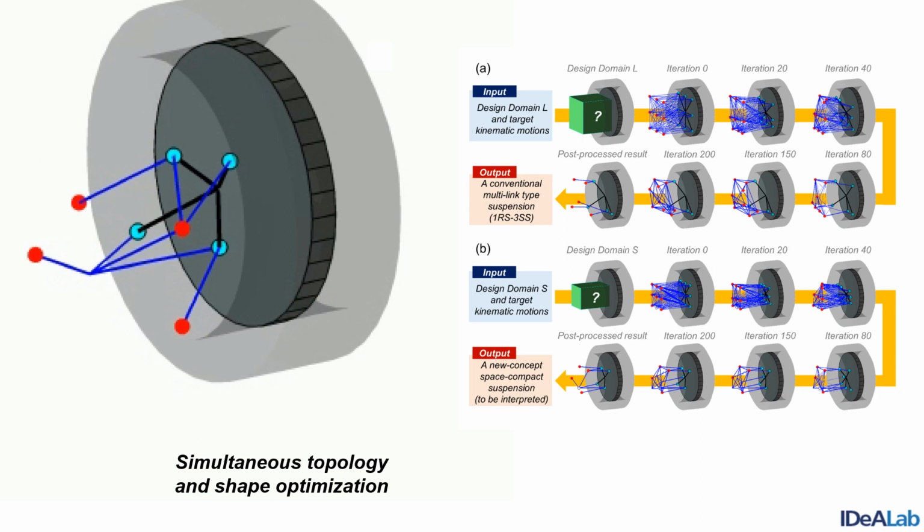When we used a regular design domain, we obtained a conventional multi-link type of suspension as shown in Figure A. In contrast, when we used a smaller design domain, we found a new suspension mechanism as shown in Figure B.